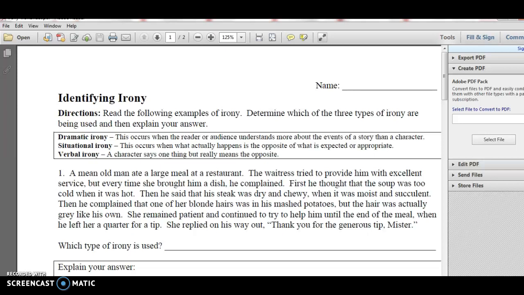Now we continue with another figure of speech used, which is irony. We have three types of irony. We have dramatic, situational, and verbal. I will explain each type. I will give examples about each type, more than one example about each type, and then, of course, you will have a worksheet about them.